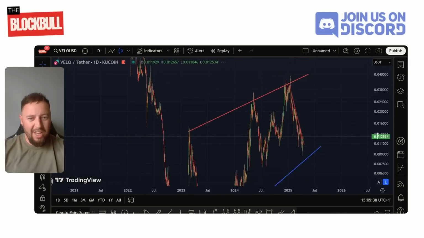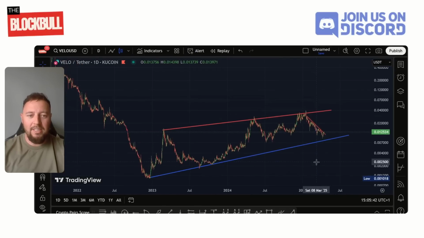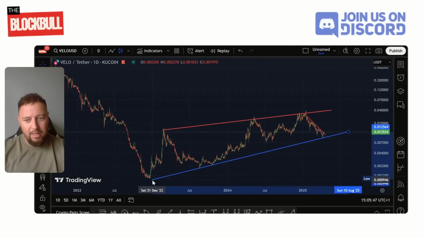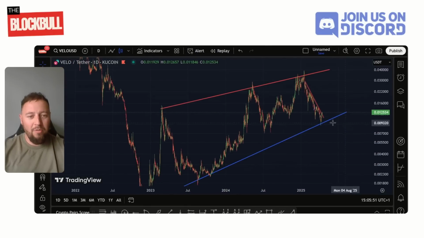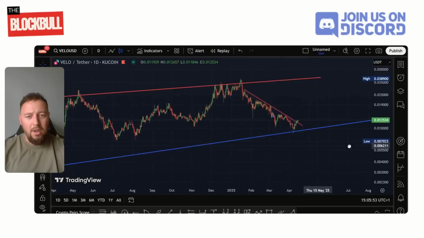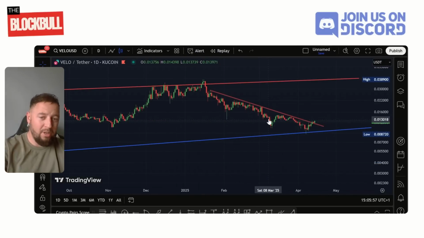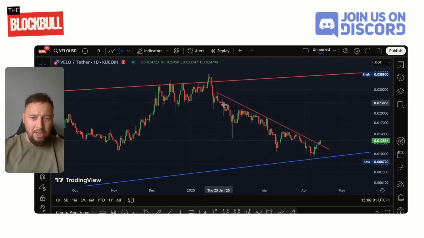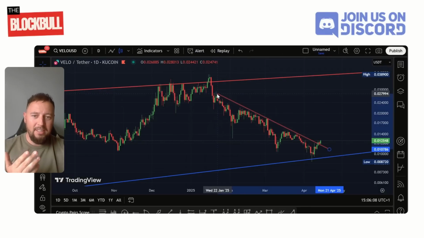So let's just have a look at Velor, because again, this is a really good coin to be invested in in terms of ROI. It looked as if we were coming down to this blue line. Again, you can manipulate these, they're not exactly set in stone, but for me, that's probably the bottom there. You can see that previous TA where it brought down that falling wedge. So these are marking out the tops. Again, they don't have to be perfect, we don't have to take every top, but for me, this is fairly accurate.